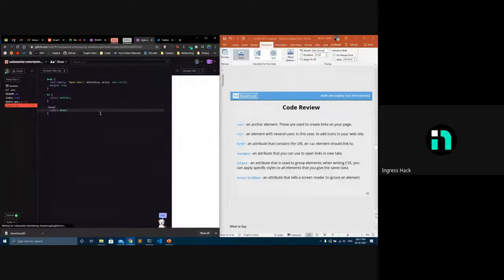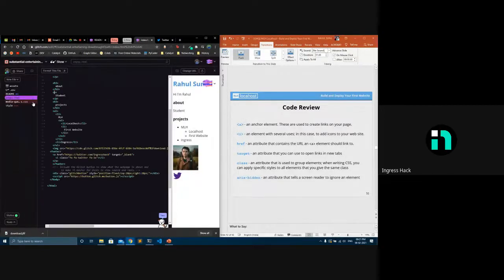And if I want to use this blue anywhere in this other page, I just have to use a class there. For example, if I want the projects to be blue in color, I'll just add a class blue. So using our styles, it just changes the color of the projects to blue. So when you want to select more than just tag-wise, for example, more than just H1, H2, you can select various, so many H1s, so many H2s, you can use a class. In this one, we are using it to add an icon. So basically, Font Awesome has styles which make this particular Twitter icon a class, and you are adding it to your page.